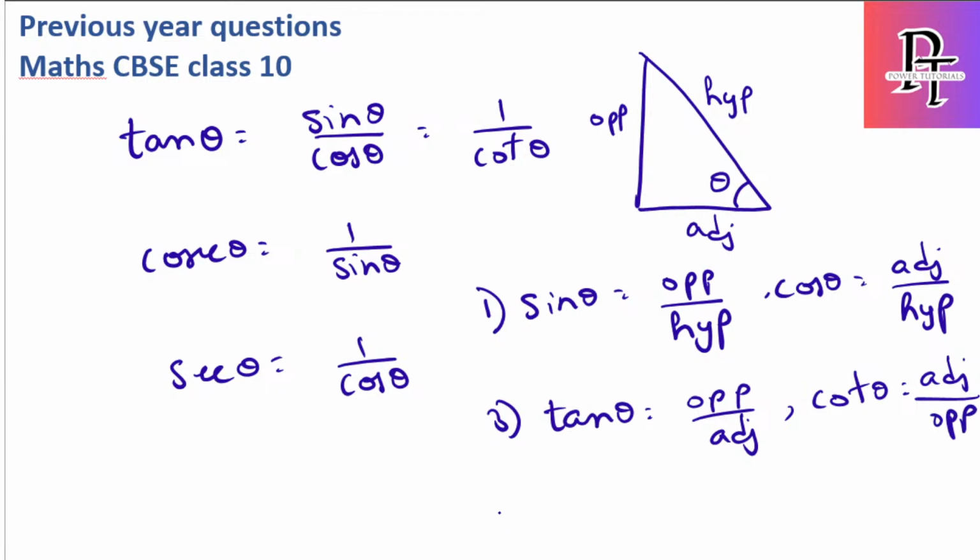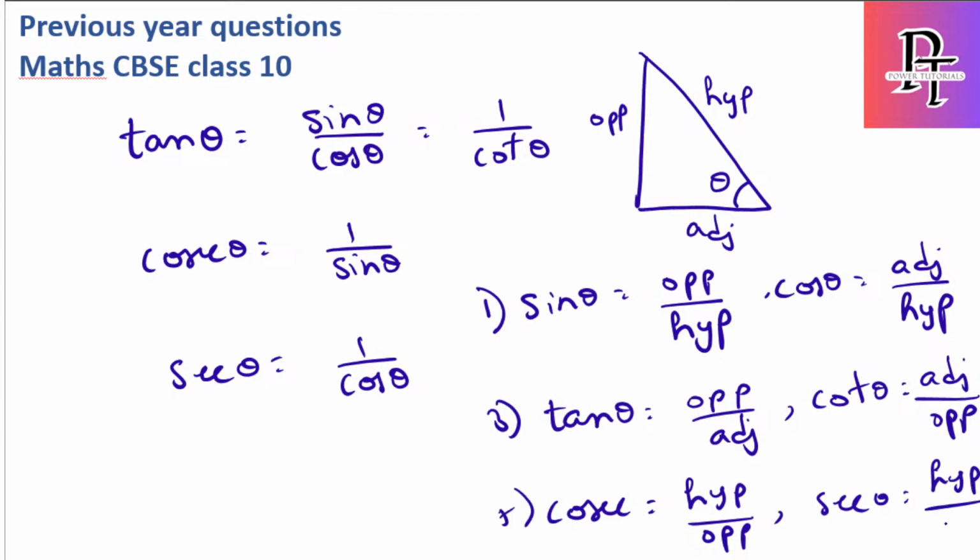Then we have fifth and sixth, which are cosecant theta is 1 by sine. So just opposite, it should be hypotenuse by opposite. Secant theta is hypotenuse by adjacent. So if you remember this, you can easily write the bottom one, because it is just the inverse of those two. Cosecant is 1 by sine, so just reverse it. Secant is 1 by cos, so just reverse it. Tan is sine by cos, so opposite by adjacent. Cot theta will be opposite of tan, which is adjacent by opposite.